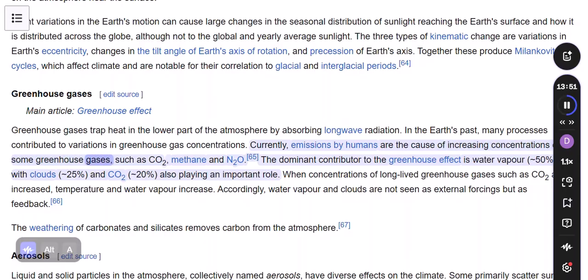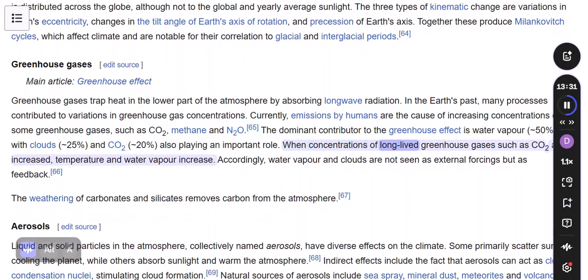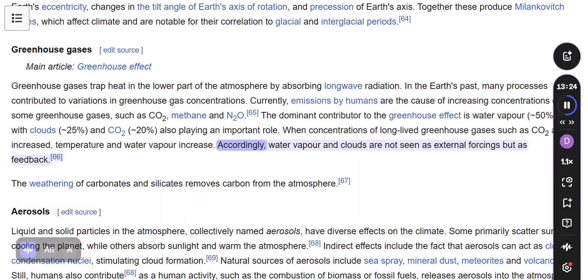Some greenhouse gases, such as CO2, methane, and N2O, are long-lived, but the dominant contributor to the greenhouse effect is water vapor, approximately 50%, with clouds, 25%, and CO2, approximately 20%, also playing an important role. When concentrations of long-lived greenhouse gases such as CO2 are increased, temperature and water vapor increase. Accordingly, water vapor and clouds are not seen as external forcings, but as feedback.